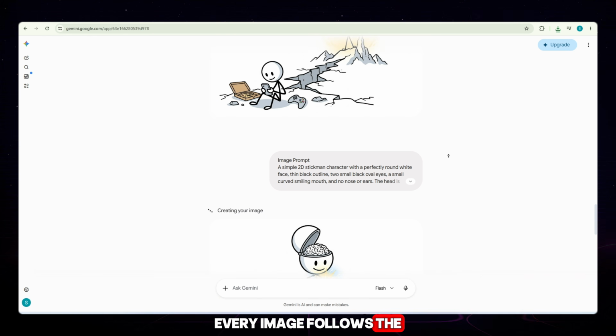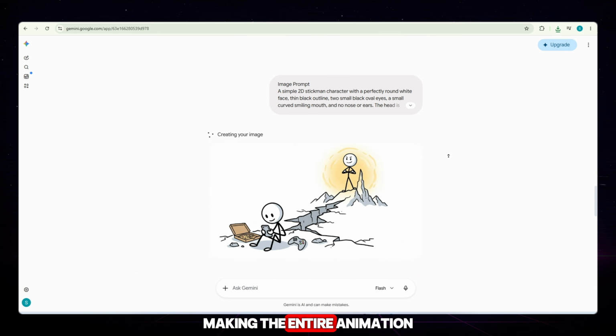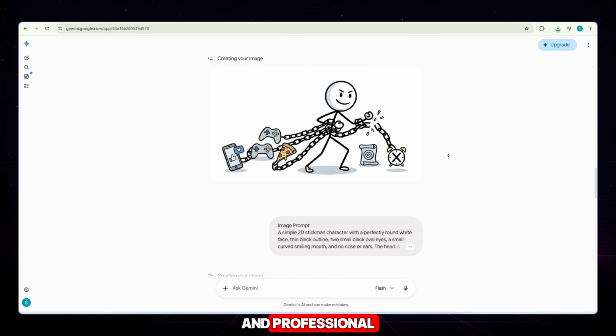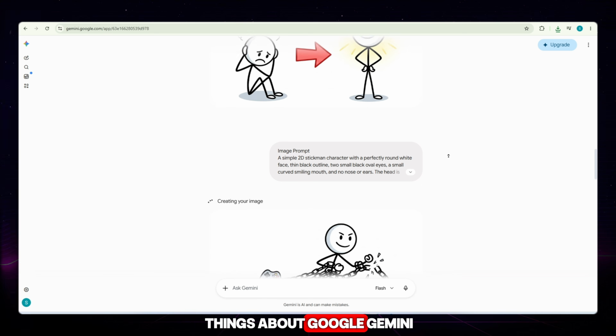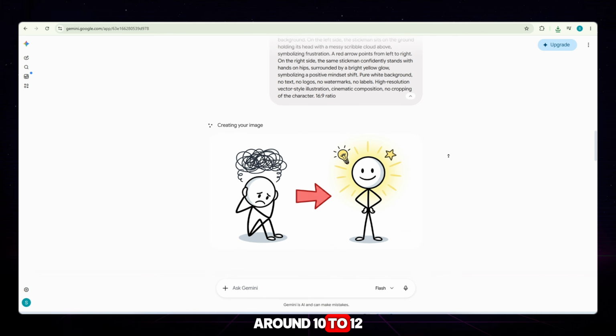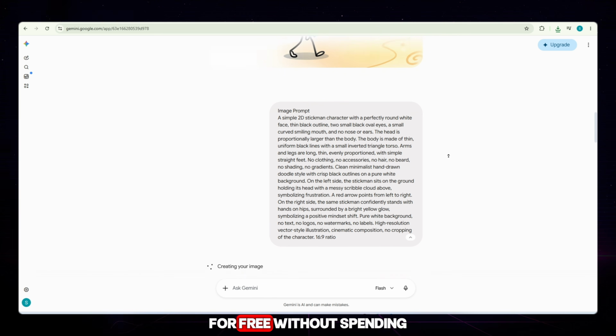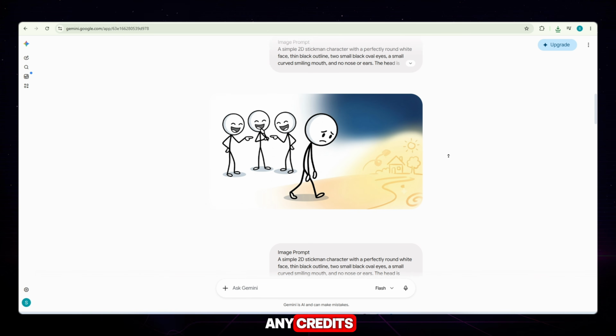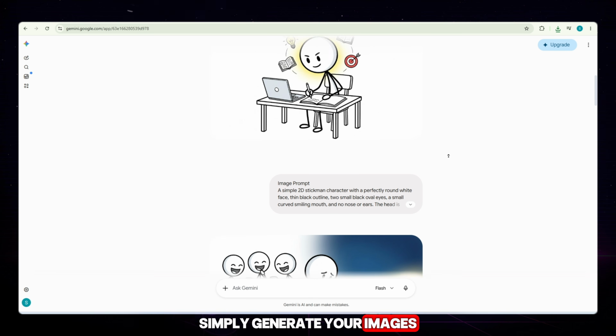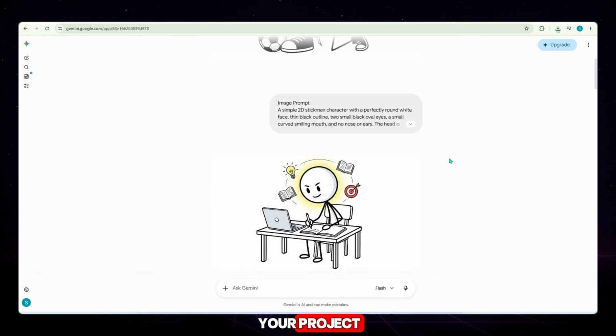Every image follows the same visual style, making the entire animation look consistent and professional. One of the best things about Google Gemini is that you can generate around 10 to 12 high-quality images every day for free without spending any credits. Simply generate your images one by one and save them for your project.